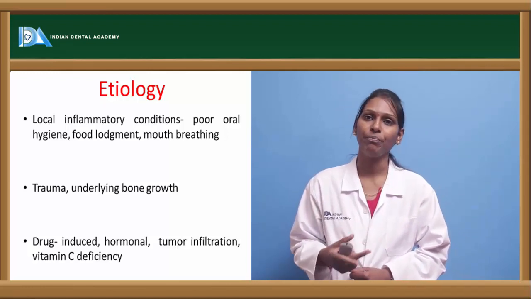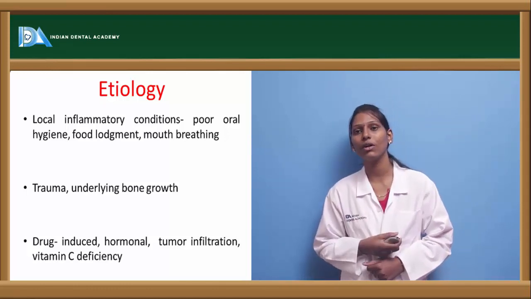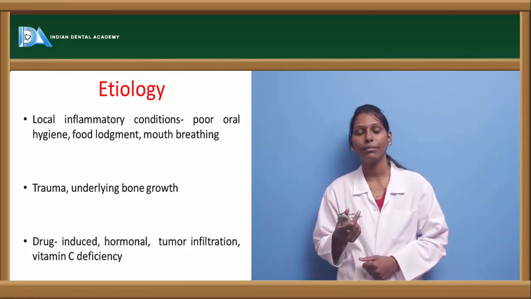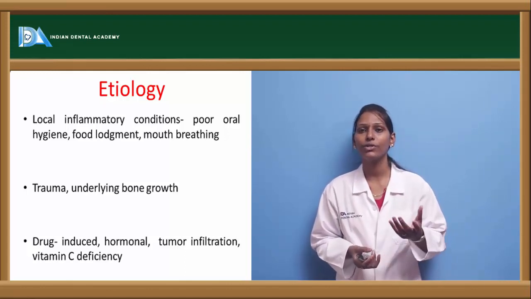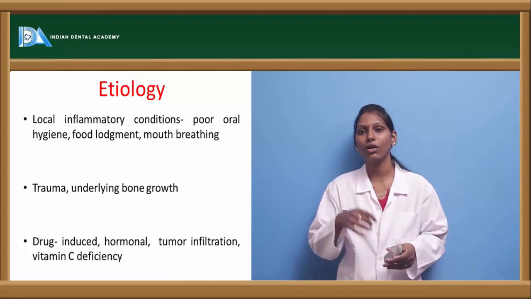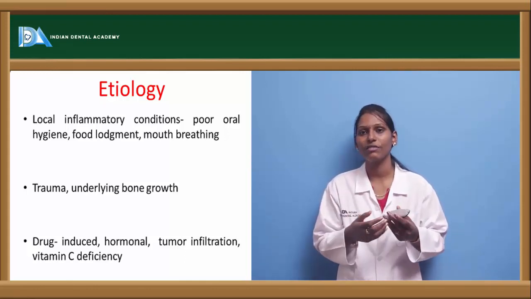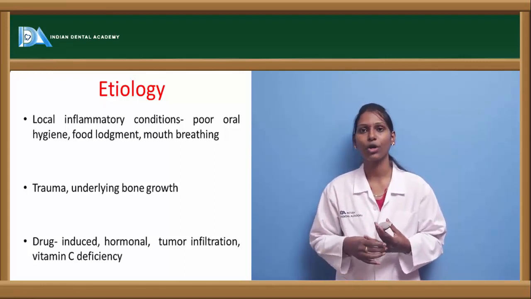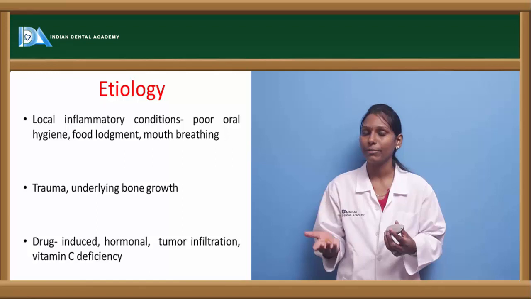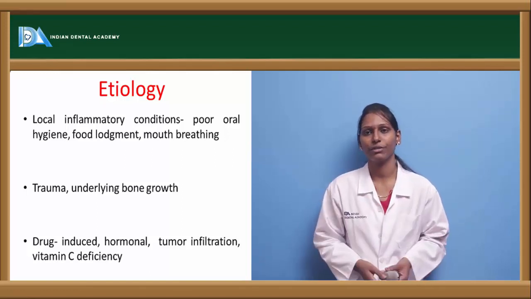Next is trauma. Traumatic conditions can also lead to gingival hyperplasia. One common cause is traumatic fibromas, usually seen on the gingiva, usually because of faulty tooth brushing, where the brush might slip and the bristles can injure the gingiva, thus resulting in traumatic hyperplasias, or fibrotic hyperplasias. Usually they are more localized than a systemic condition.